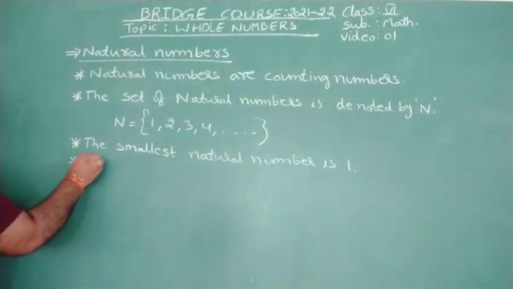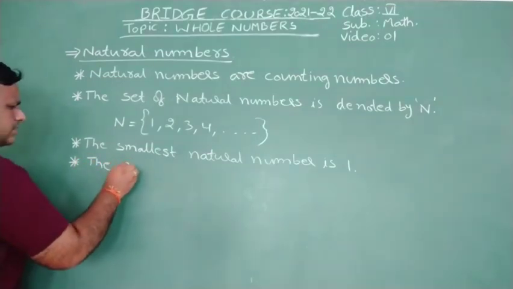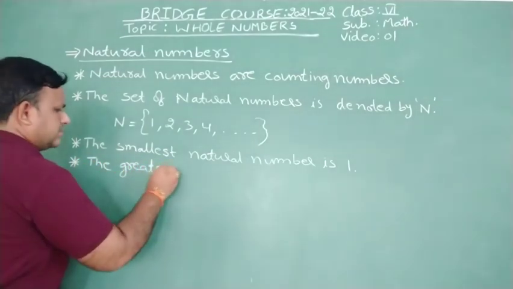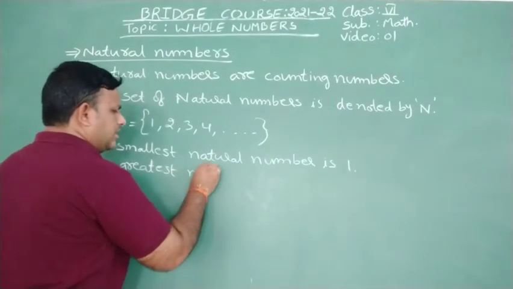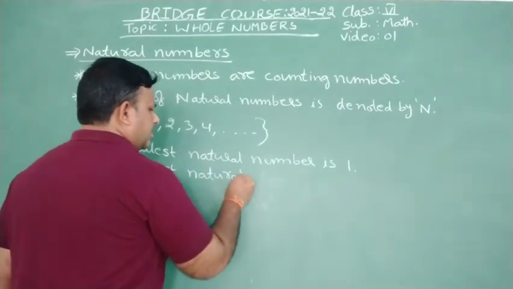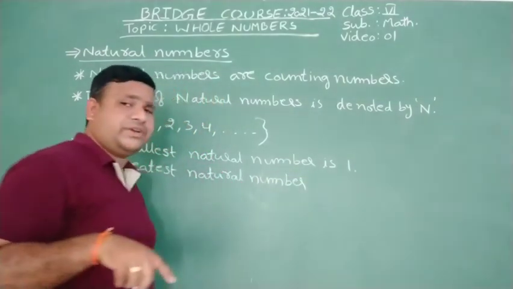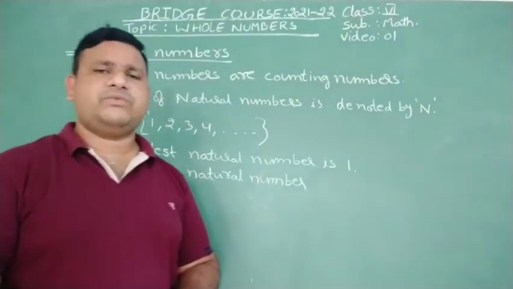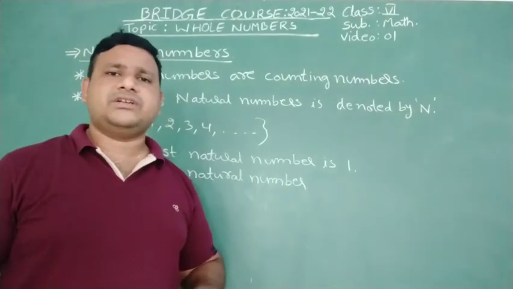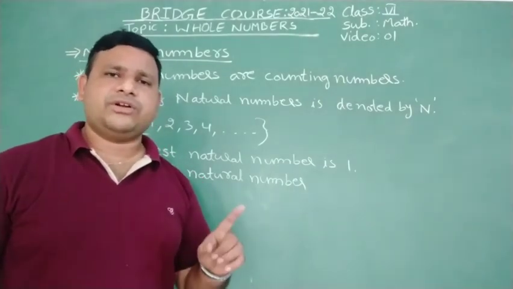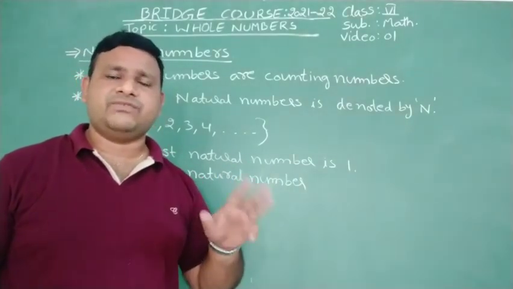That's why the greatest natural number, what should we say? Should we say infinite? There are some words like this. When we cannot say anything, we will use some words. Cannot define, does not exist, infinity.